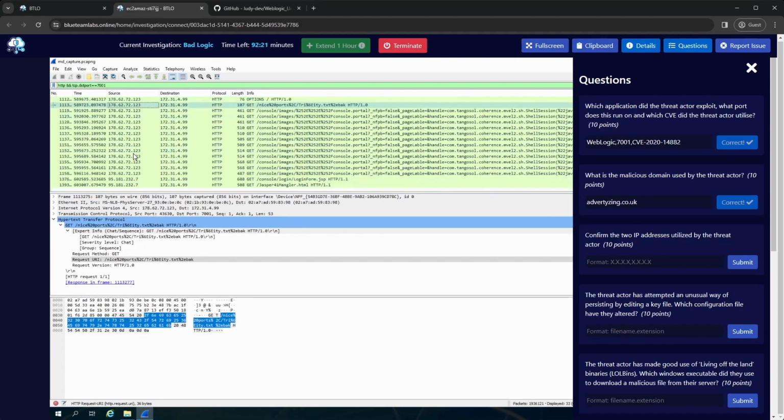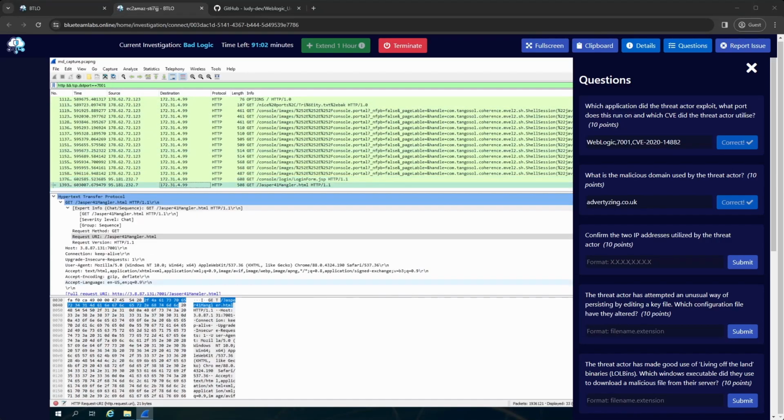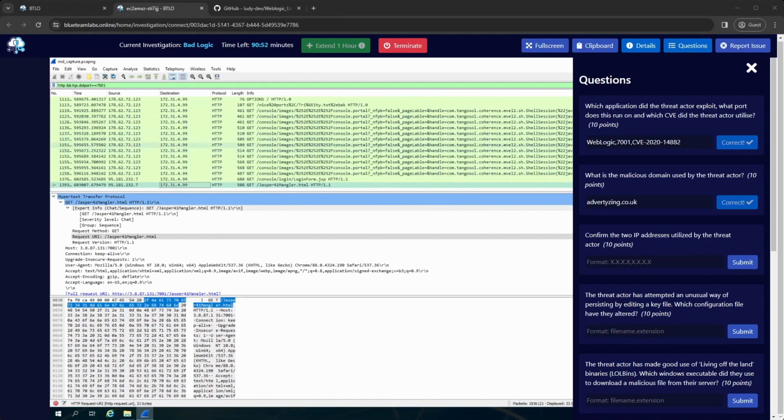If we scroll down, so that one also hit the login form though, but I don't see a post request after. I want to be sure this is the correct IP address though, so maybe we need to do a bit of filtering on the IP address, see what it's doing. Maybe that's the best next step. So yeah, I think we're going to have to do that. I'm pretty confident it's the second IP address, looking at it, which is the 95, so 178 and 95 probably being the answer here, but I think we have to do our due diligence here and check.